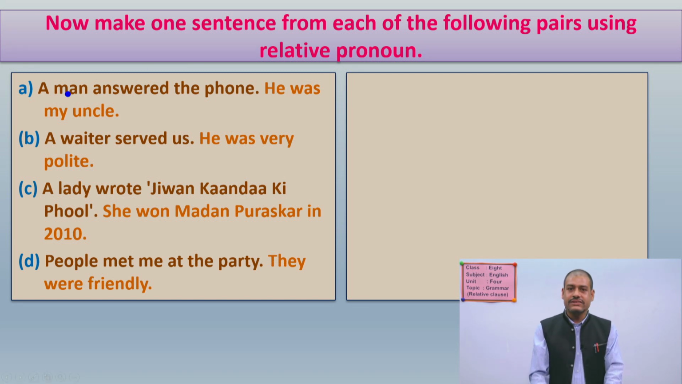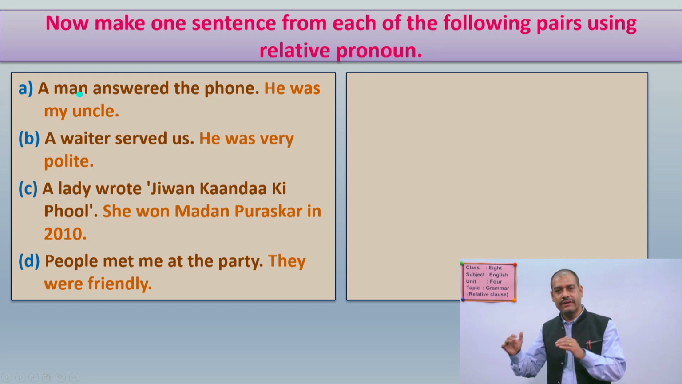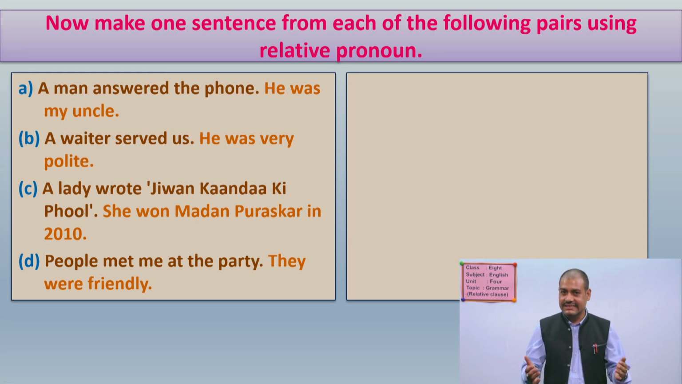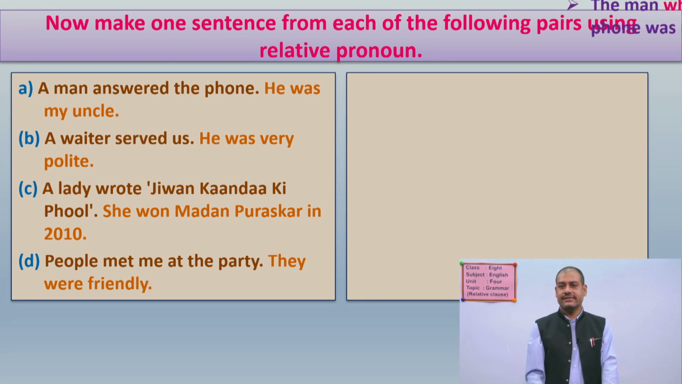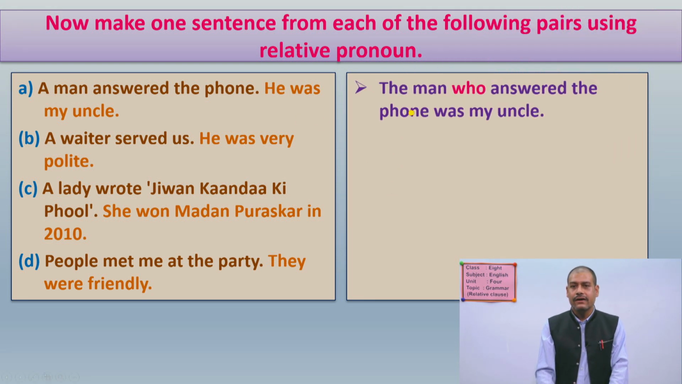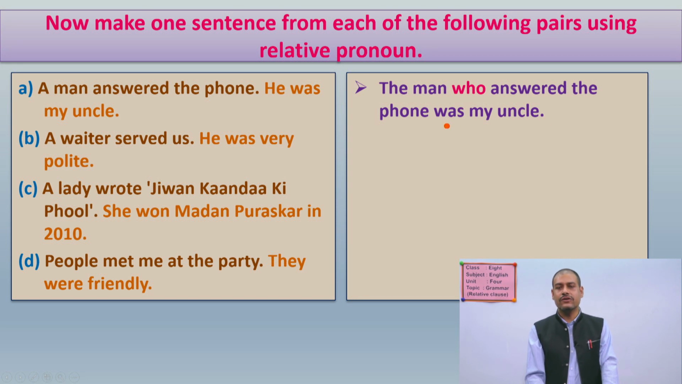So first of all, you have to tell me, man means person or place or thing? Yes, man means person. So for person, you have to use who. So your sentence should be like this: The man who answered the phone was my uncle. See, now we are not using he again, because he and the man mean the same person.